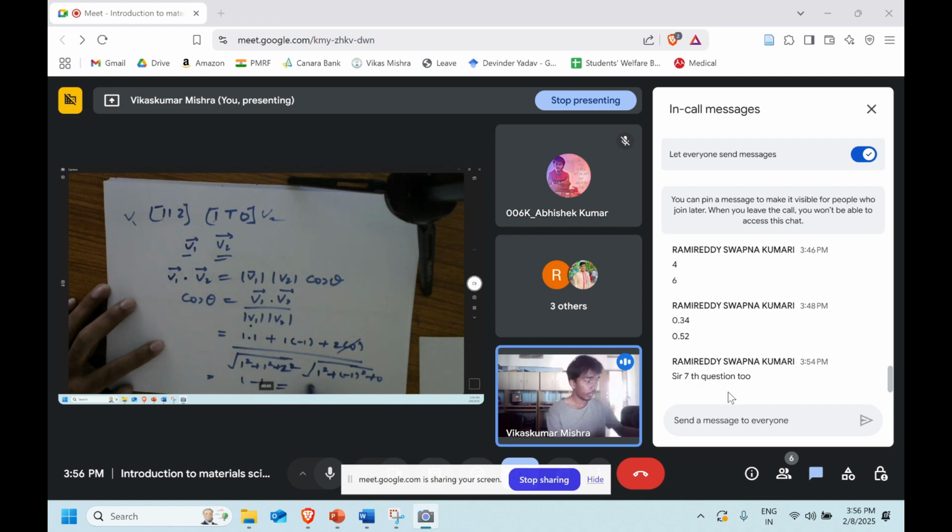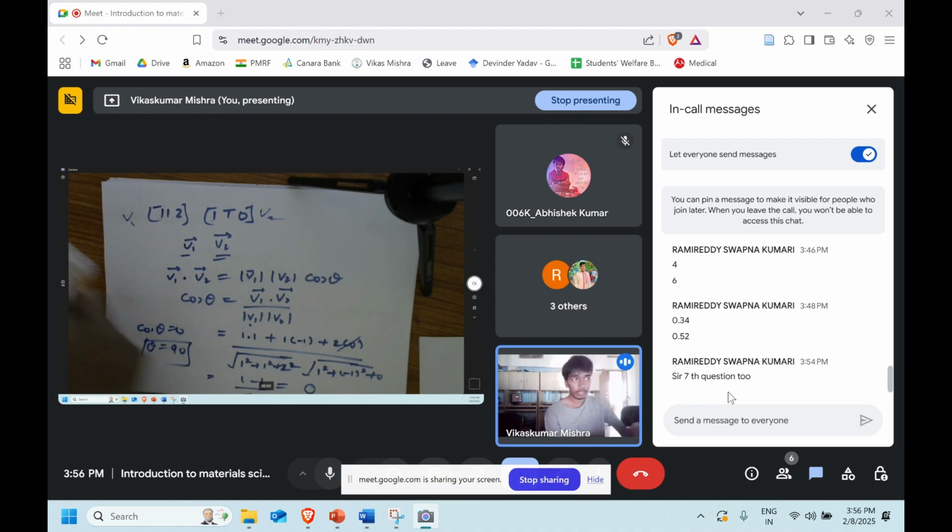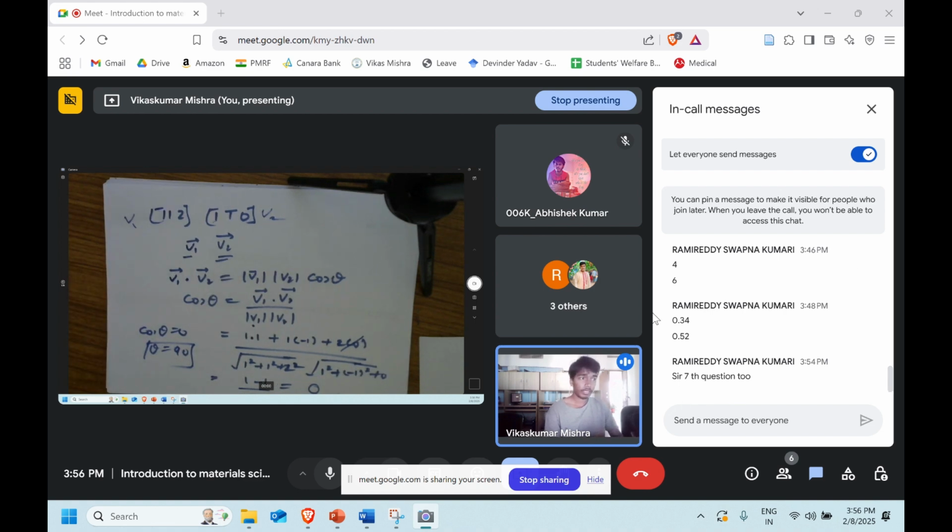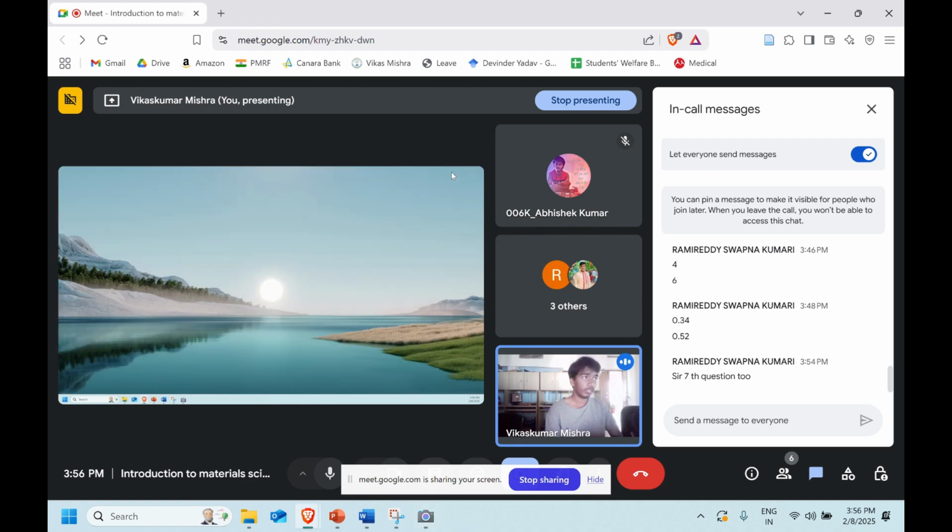So we got to know that the numerator is 0 only, right? No matter what is in the denominator, since it's a valid number, we don't have to be concerned about it. So overall we got 0. So cos theta equal to 0 means theta will be 90 degrees. So these two directions should be perpendicular to each other. Let's see the answer.